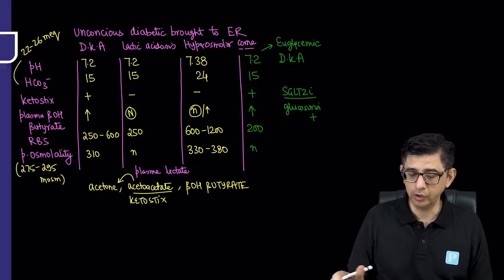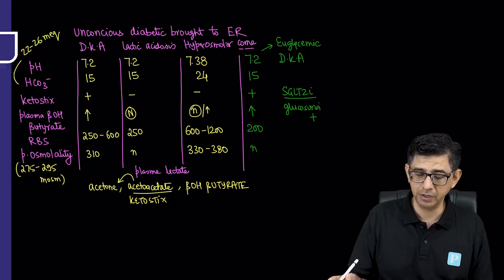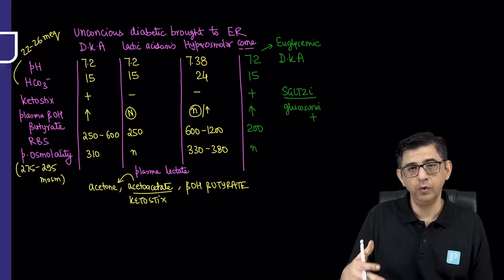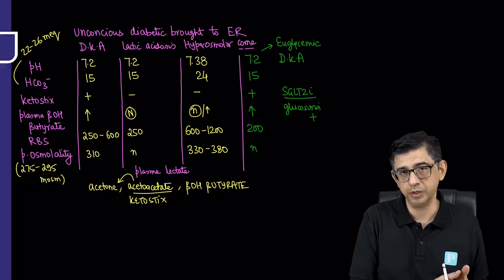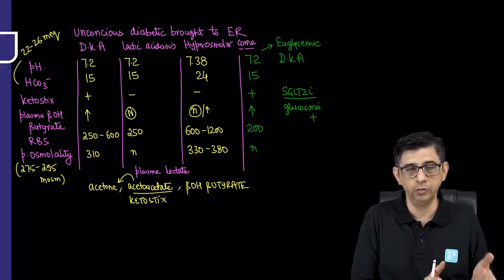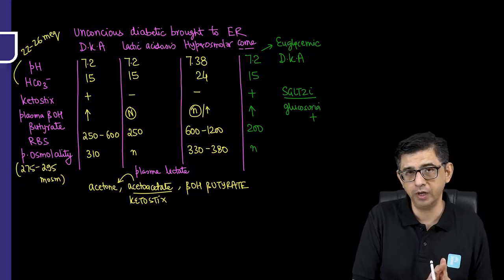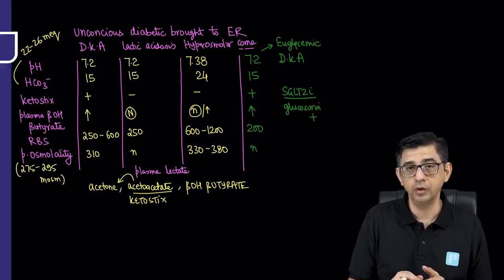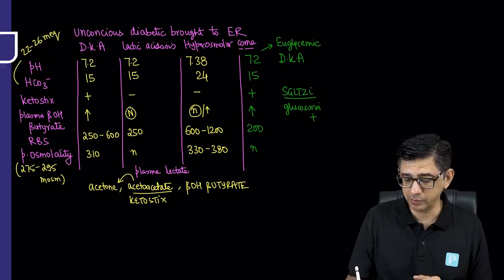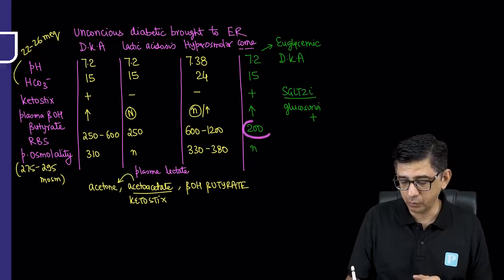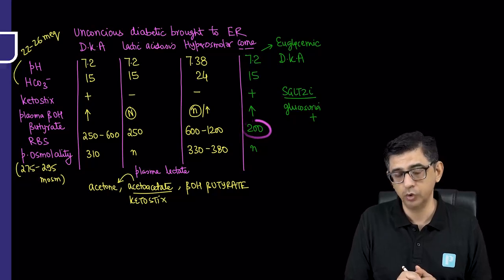Even then, the glucosuria component can be present, and the continuous loss of sugar will be detrimental to the health of the patient, because if sugar is lost, water will be lost, and that contributes to dehydration. But this glucosuria component can explain why the sugar in the body of this patient is turning out towards the normal side.